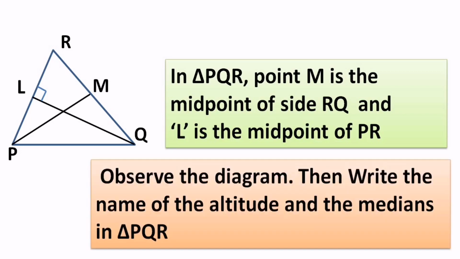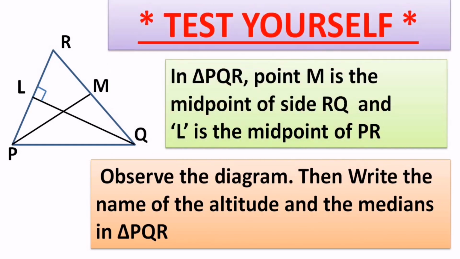So here is the question on your screen. Now you have to observe the diagram carefully, then write the name of the altitude and the medians present in the triangle PQR. I'll give you one hint: there is one altitude and there are two medians in the diagram, and you have to test yourself by writing it in the comment section, and definitely I will check it, not immediately but surely. I'll be waiting for that answer also.